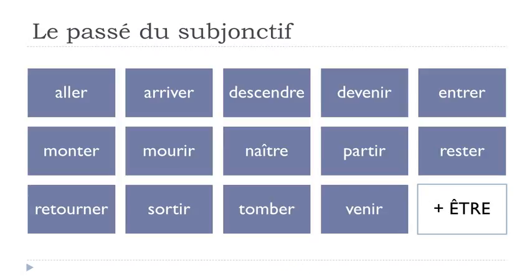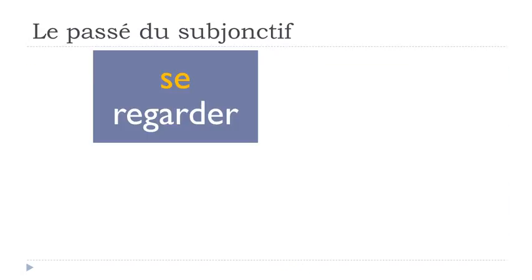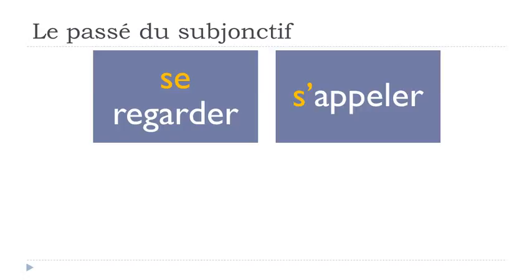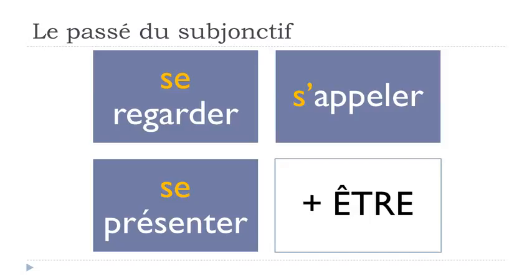Okay? And then, of course, as we saw previously, all the reflexive verbs, so se regarder, s'appeler, for instance, se présenter, they will require être. So as long as you've got these verbs, you know, se something, then you should keep in mind that you will have to construct them with être. And of course, they will behave a bit differently because you will have to add little things, but we'll see that in this lesson, don't worry.